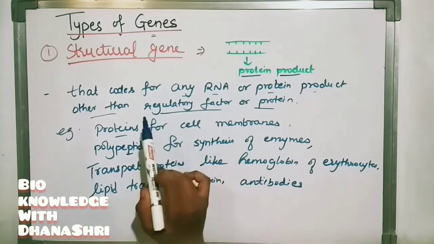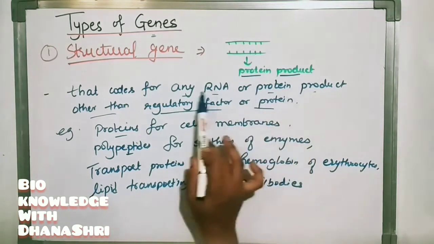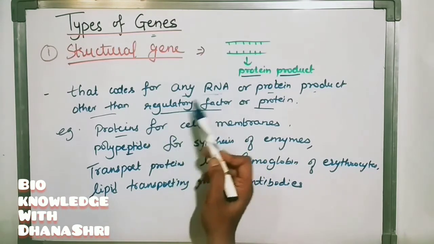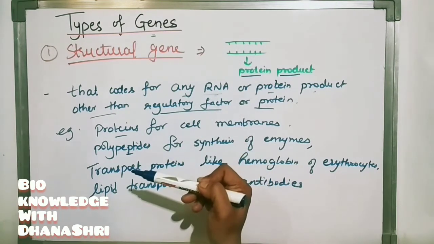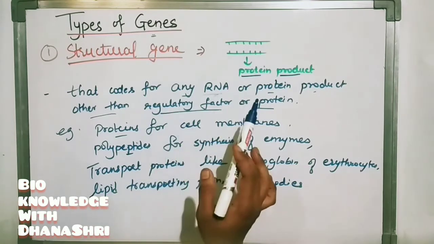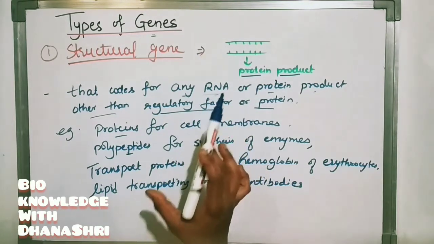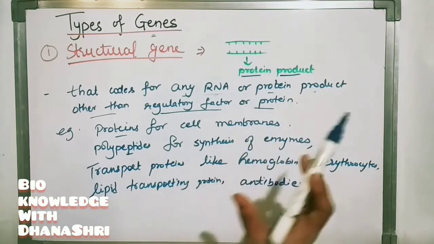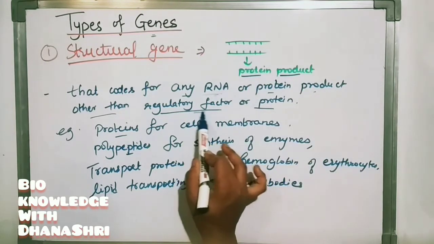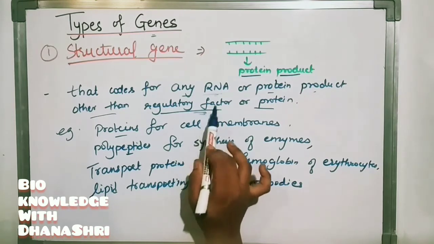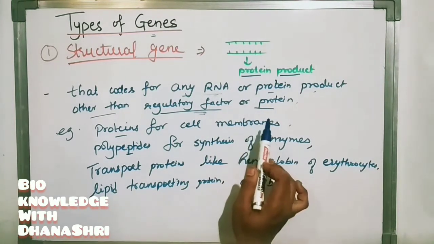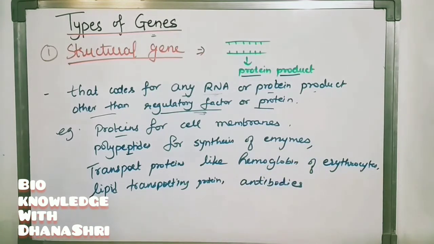Here it codes for any RNA or protein. As I said, the RNA may be non-coding also. Non-coding DNA will not code for anything, but the structural gene will code for something, functional or not. It will not code for any regulatory protein or regulatory factor. It will code only for the protein or polypeptide chain. So this is called a structural gene.